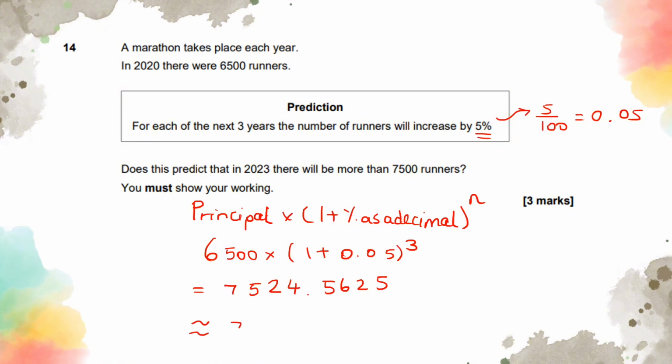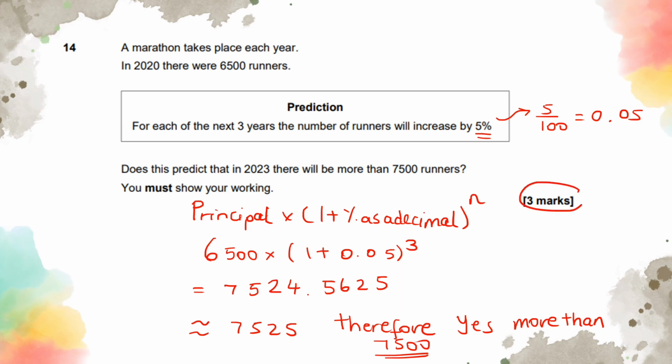Okay. Therefore, yes, more than 7,500 runners. And that's how we get full marks from this question.